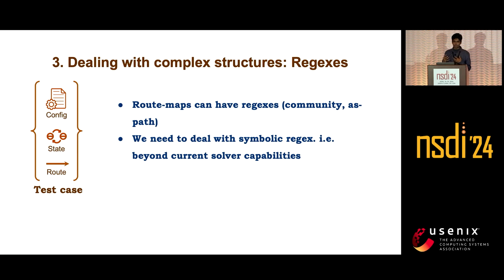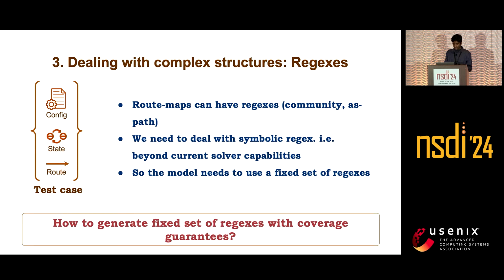Then we have to model the regular expression constants within our symbolic model, which is beyond the capacity of current solvers, because regular expressions have a non-regular grammar. And in general the solvers are quite slow with the theory of strings, and therefore regular expression is a difficult task to model symbolically. So that means we have to deal with the regular expressions externally, and use a fixed set of regular expressions that the model can use for generating test cases. Now how can we give some coverage guarantees on that fixed set of regular expressions?